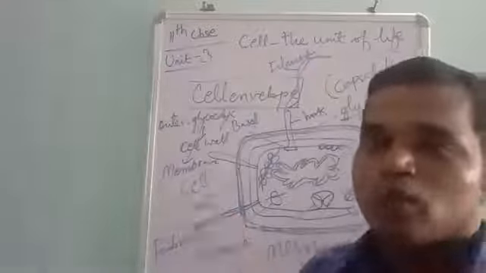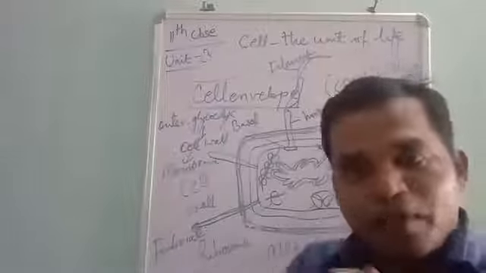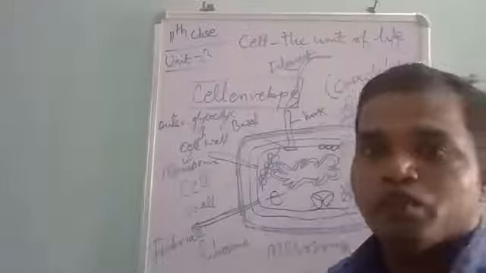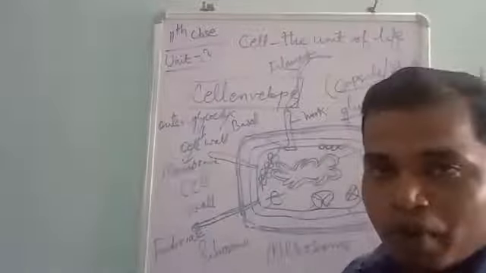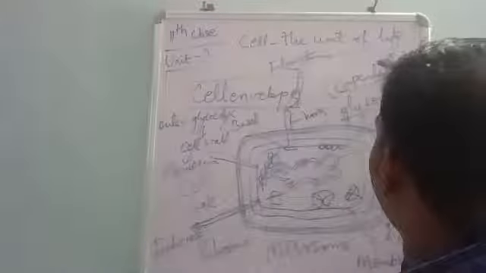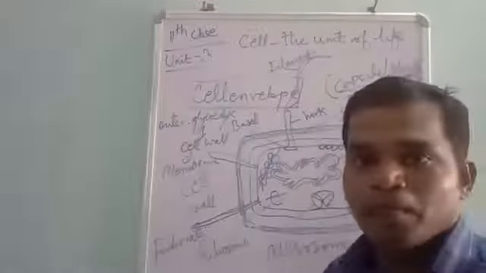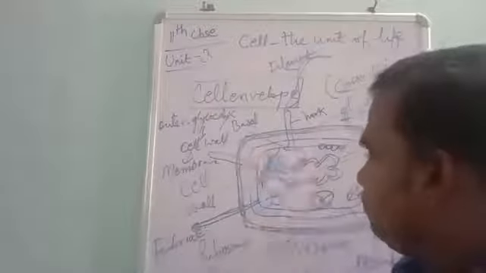That layer is known as the glycocalyx. This glycocalyx may be tightly packed. If it is fused with the surface of the cell, then it forms a capsule. If it is loosely packed, then it forms a slime layer. Got it? Clear?